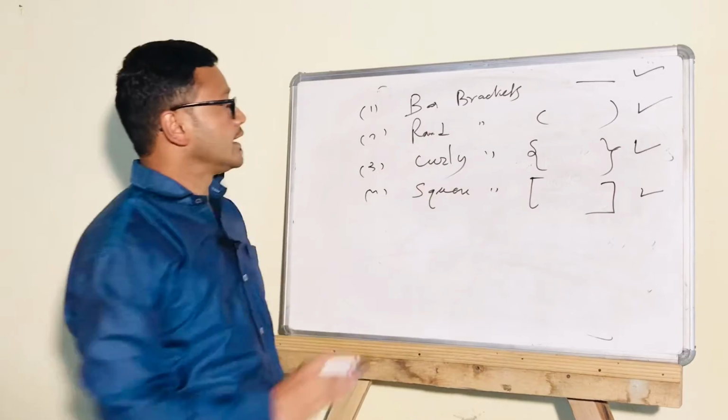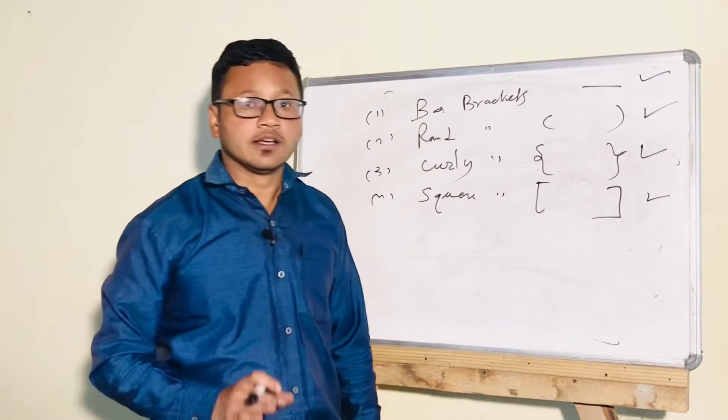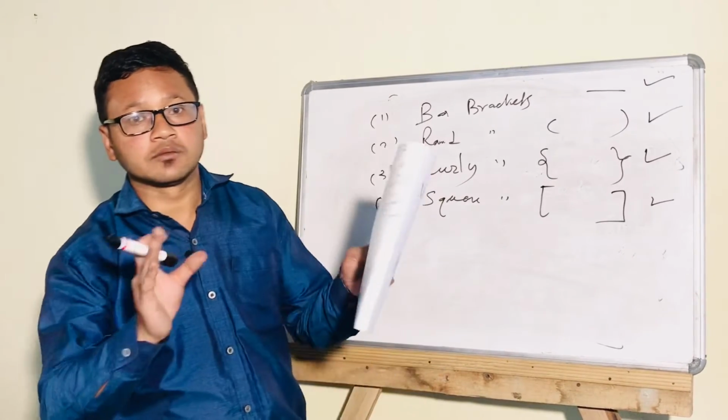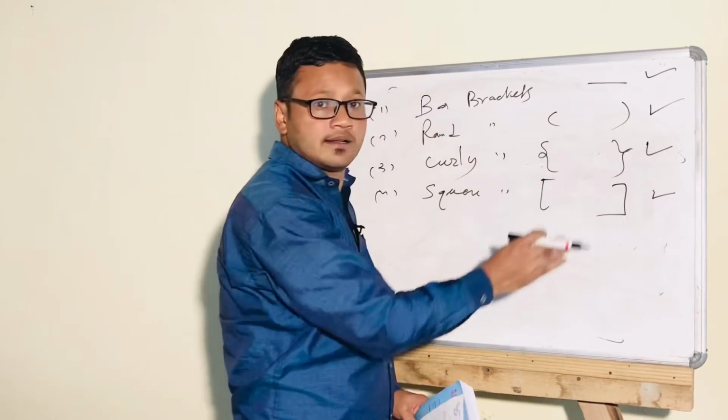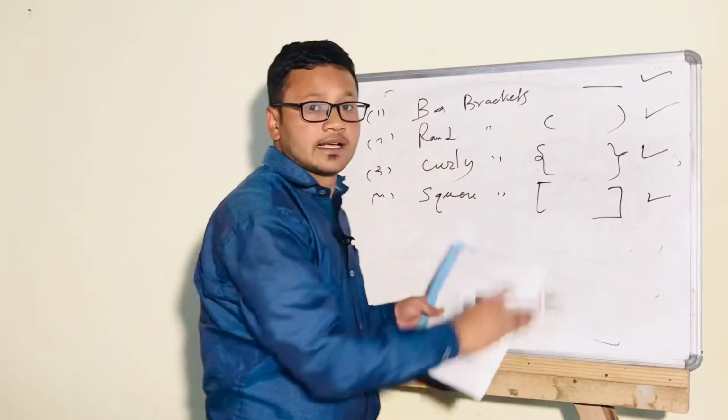Similarly in these BODMAS related questions, we need to follow the rule while removing the brackets, that is bar, then the round or small bracket, then curly and lastly the big bracket.